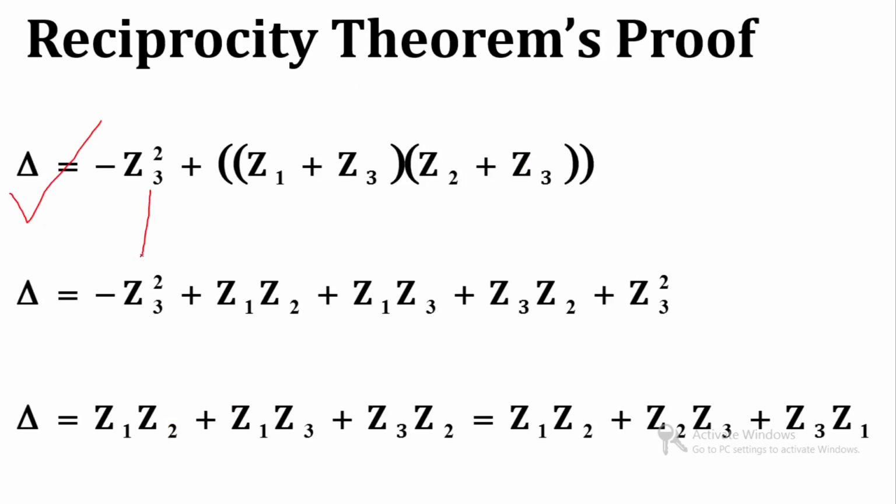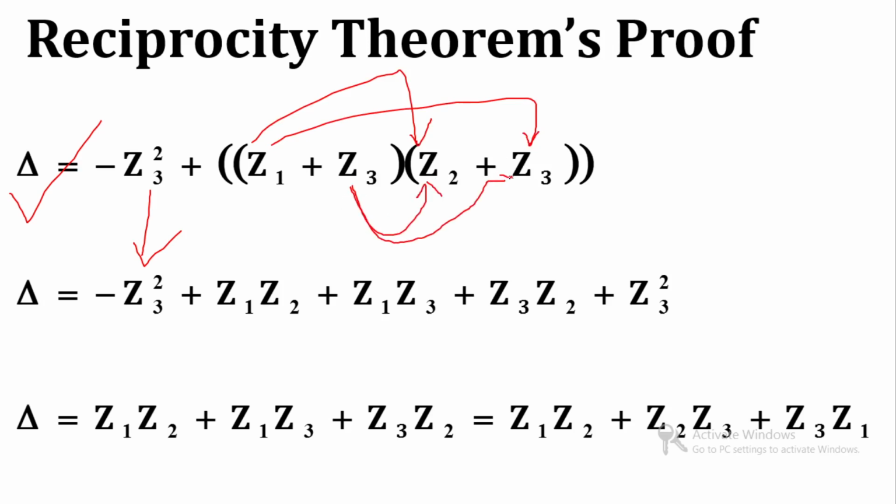Now we will open the bracket. We multiply Z1 with Z2 and Z3, and next we multiply Z3 with Z2 and again Z3. So Z1 into Z2 becomes Z1 Z2, Z1 into Z3 becomes Z1 Z3, Z3 and Z2 become Z3 Z2, and Z3 into Z3 becomes Z3 square.